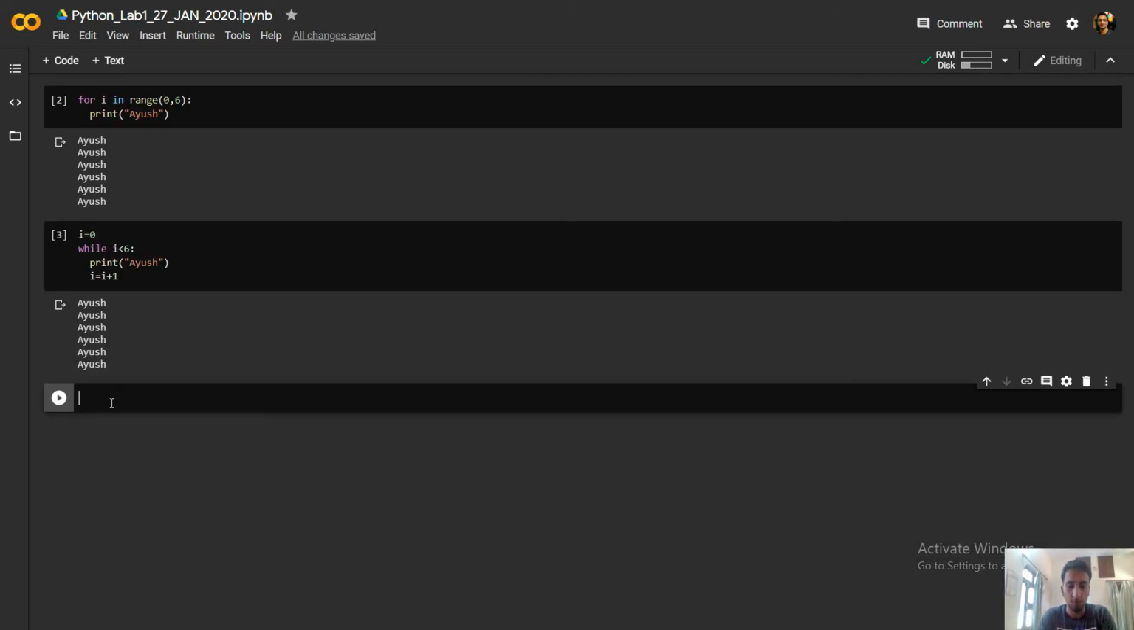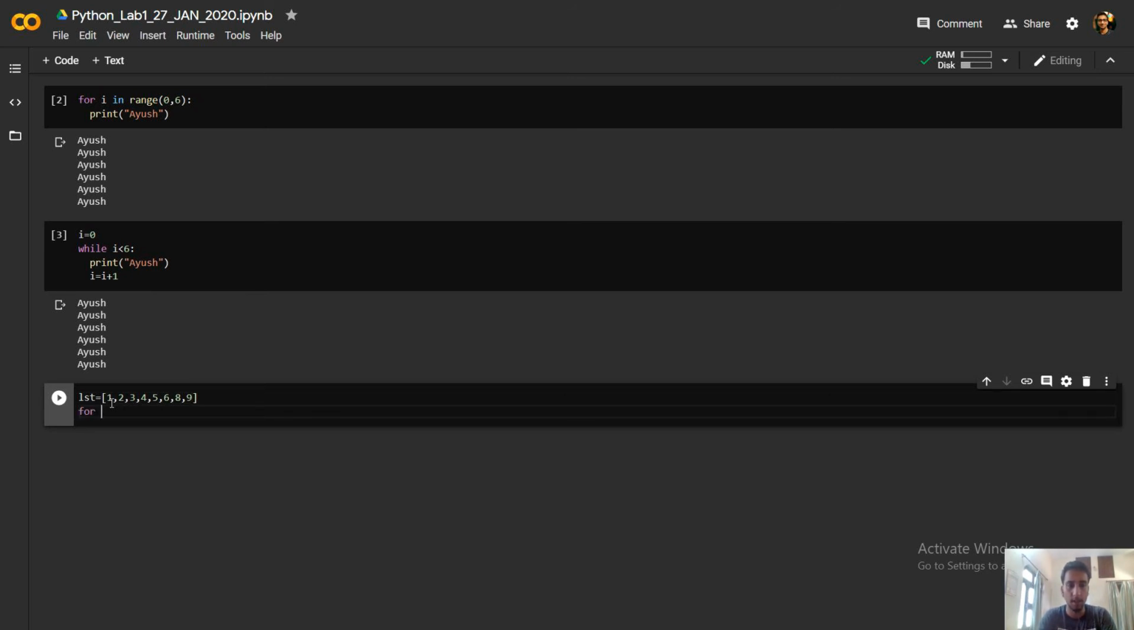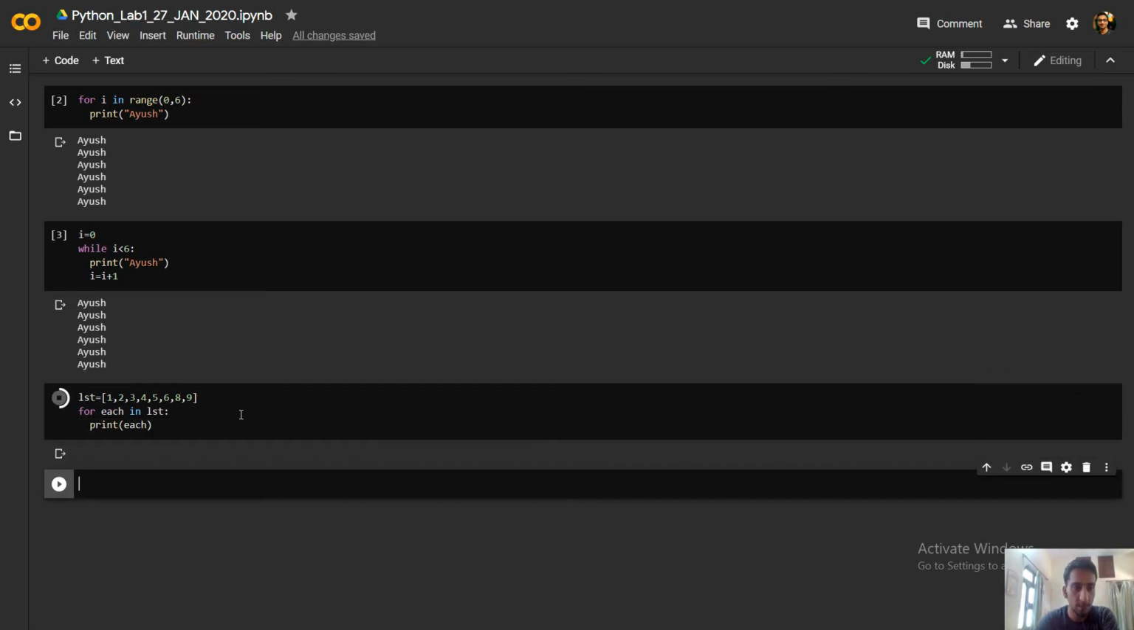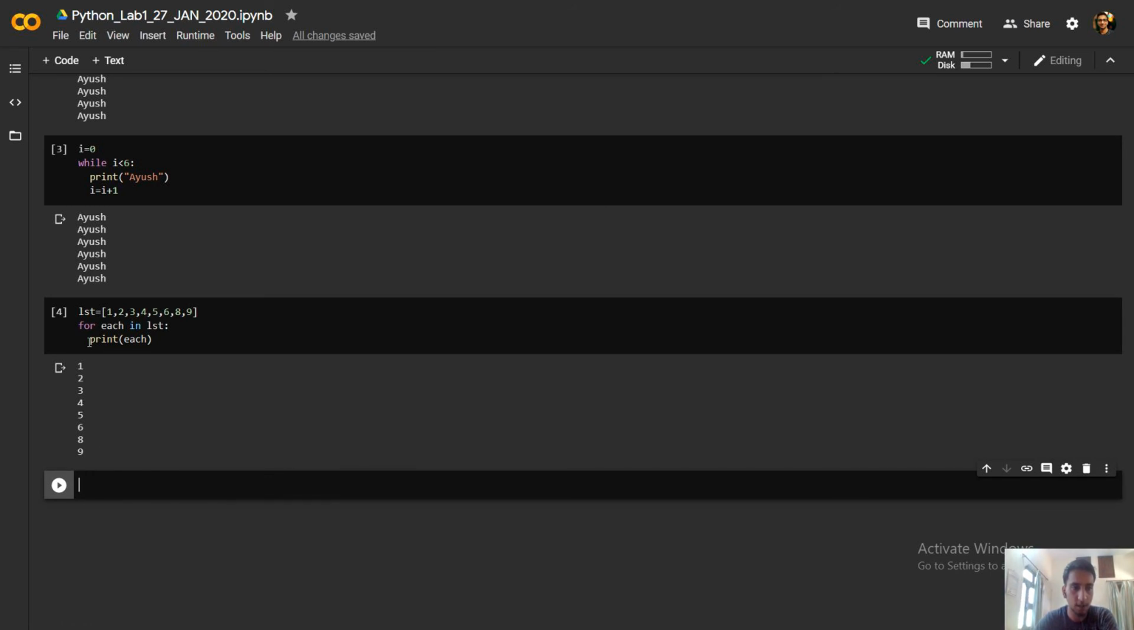Another way of using a for loop is like, I have a list, let's say LST, and I have 1, 2, 3, 4, 5, 6, 7, 8, 9, 10 elements here. So what I can use is for each in LST, print each. So it will print all the elements of a list. As you can see, it has printed all the elements of a list.